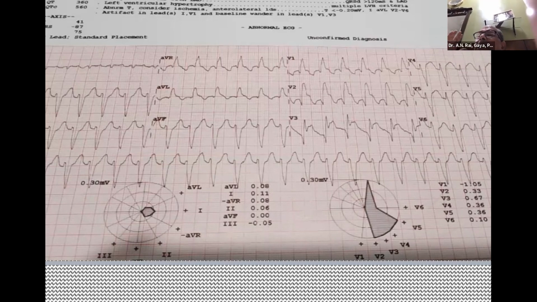Second is left posterior fascicular VT, which classically presents differently. But the third is supraventricular arrhythmia with pre-existing RBBB and left anterior block. So what is the most likely? It is not a VT. Either it is a posterior fascicular VT, or it is a supraventricular arrhythmia with pre-existing RBBB and left anterior block plus anteroseptal infarction.